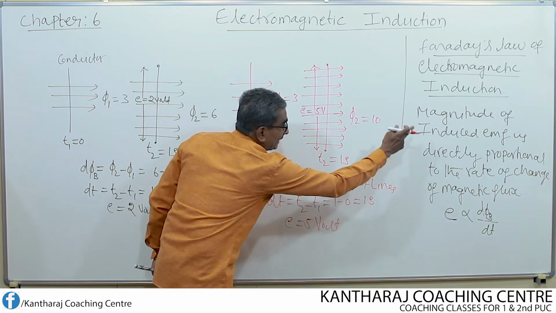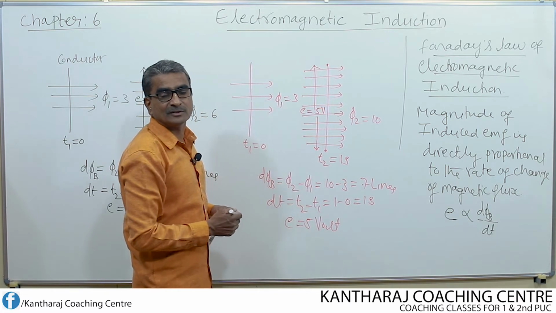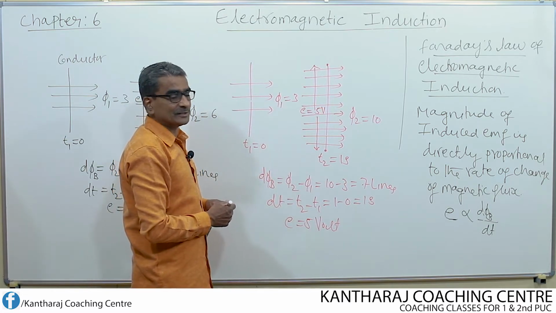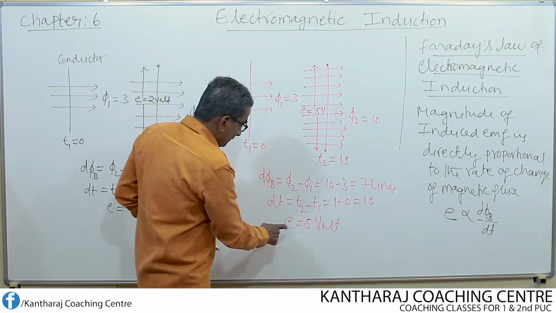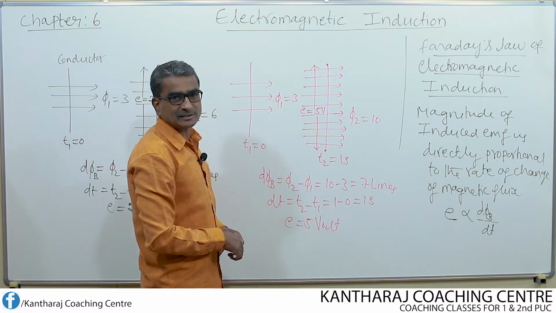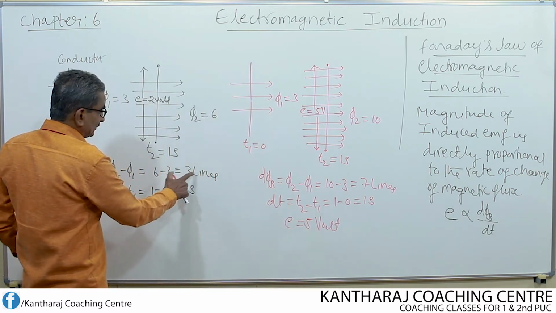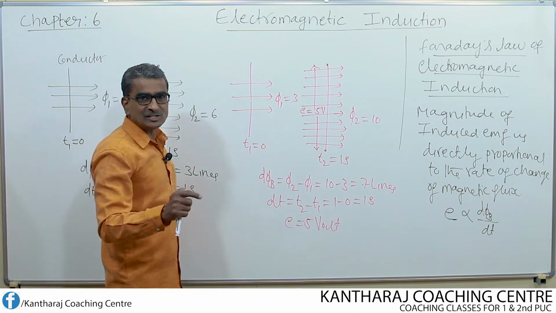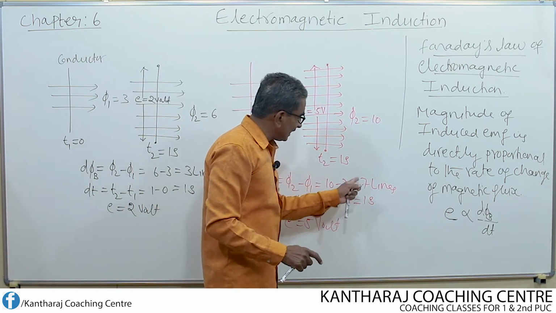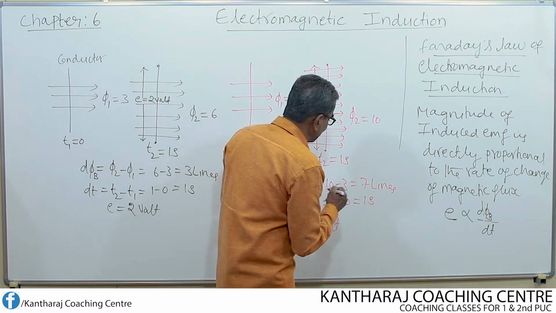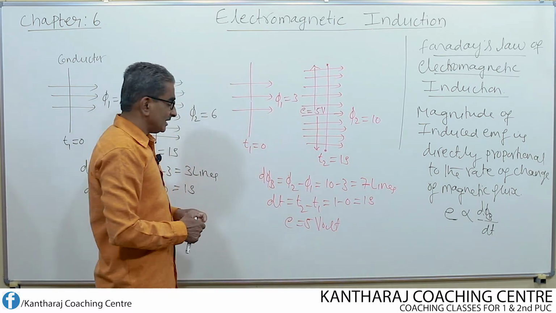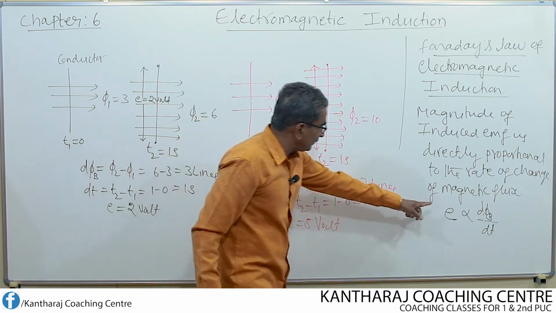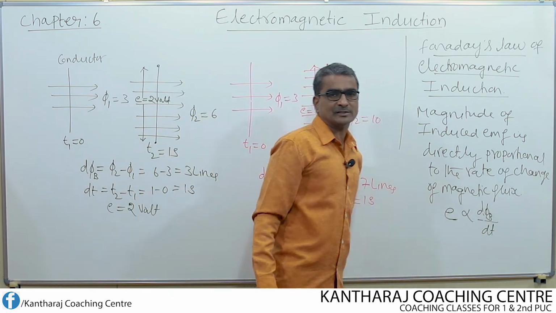So that is the meaning of this. If the change in flux increases, then the magnitude of EMF also increases. In 1 second, if only 3 lines are getting changed, whereas in the same 1 second 7 lines linking with the conductor get changed, then the magnitude of induced EMF changes. See, it increased. EMF is directly proportional to the change in flux.